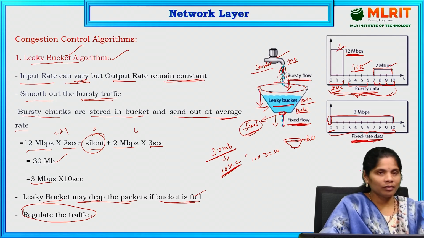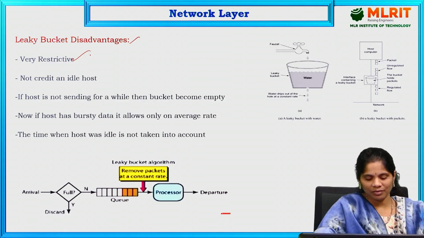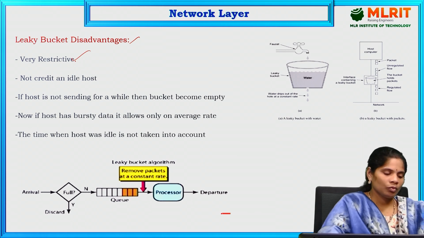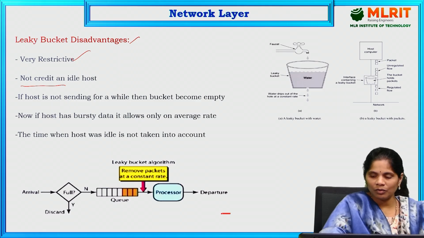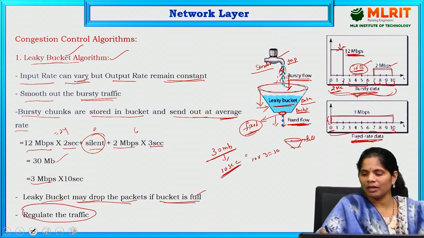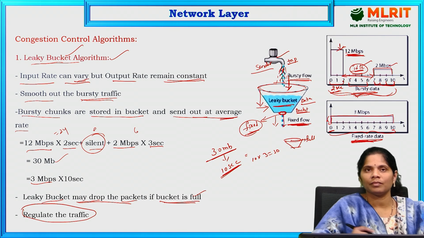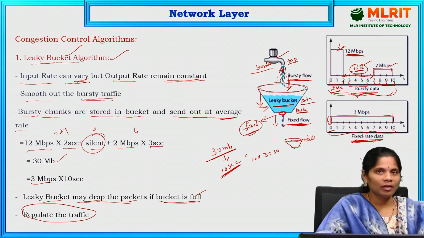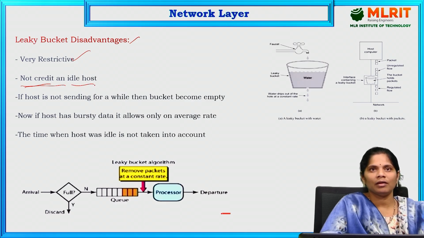Here, there are some disadvantages in the leaky bucket algorithm. Let us see what the disadvantages are. Firstly, it is very restrictive. There are lots of restrictions for sending and receiving the data. And there is no credit for idle time. Whenever data is sent from the sender to the receiver, in the previous scenario we already saw that the host is idle, meaning we are not sending any data in this particular time. This is a waste of time. We are not crediting anything when the host is idle. That is also one of the disadvantages.